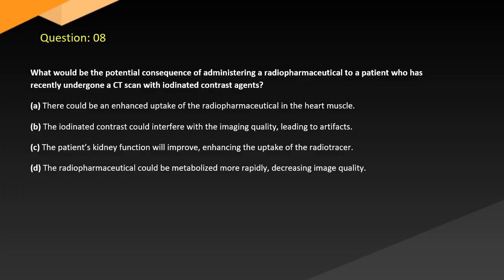Question 8. What would be the potential consequence of administering a radiopharmaceutical to a patient who has recently undergone a CT scan with iodinated contrast agents? A. There could be an enhanced uptake of the radiopharmaceutical in the heart muscle. B. The iodinated contrast could interfere with the imaging quality, leading to artifacts. C. The patient's kidney function will improve, enhancing the uptake of the radiotracer. D. The radiopharmaceutical could be metabolized more rapidly, decreasing image quality.